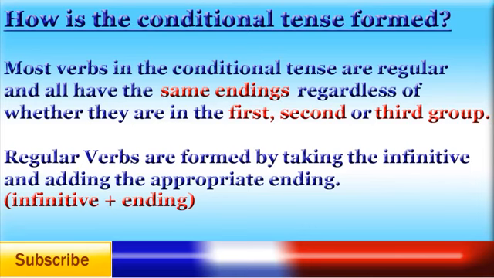As a side note, for those of you who are familiar with the imperfect and future tenses, the conditional is basically formed by adding the imperfect endings to the future stems. As the stems are identical in the future and in the conditional, and the endings are identical in the imperfect and the conditional.